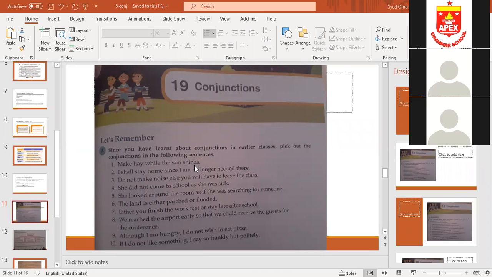All of you first open your books, page number 89. Conjunctions. Since you have learned about conjunctions in earlier classes, pick out the conjunctions in the following sentences. Every student will do one sentence. Okay, now, Momin, do the first one.